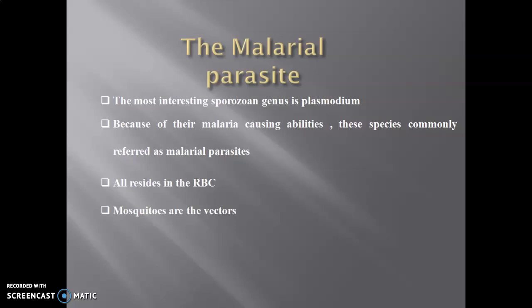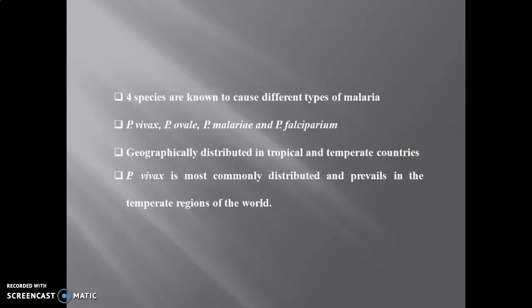As we all know, they choose the red blood corpuscle for food and shelter, and towards human beings these parasites are carried by a vector, and the vector is nothing but the mosquito. We have already discussed the different species of Plasmodium which cause infection. Basically these four species are Plasmodium vivax, Plasmodium ovale, Plasmodium malariae and Plasmodium falciparum.